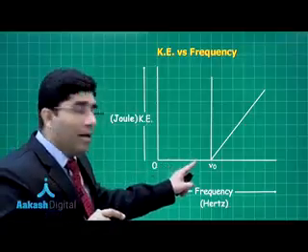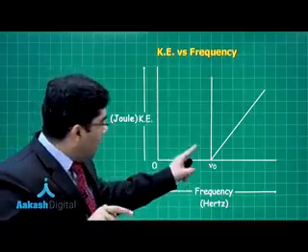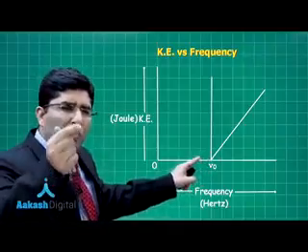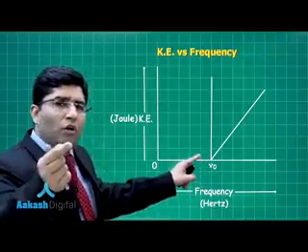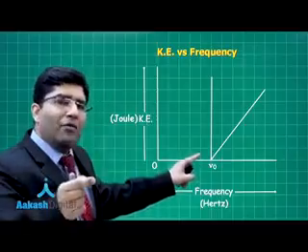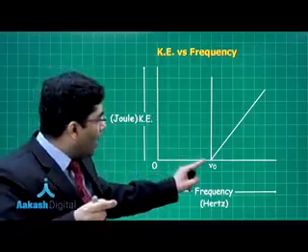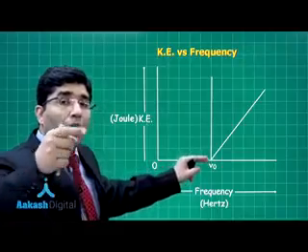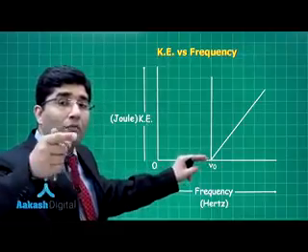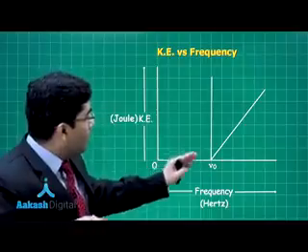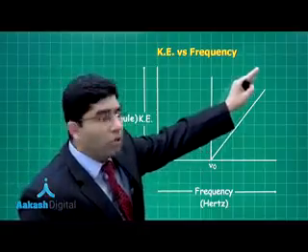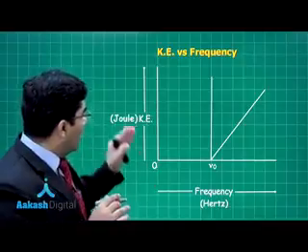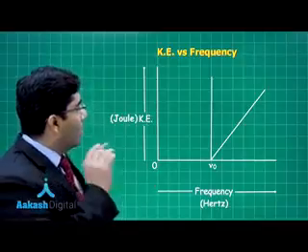Up to here, again it will not come out. If we give it just more than the threshold frequency, it will definitely come out and it will have some kinetic energy. And if we keep on increasing the frequency of the radiation, then kinetic energy will also increase. So the graph between the frequency and the kinetic energy is this.